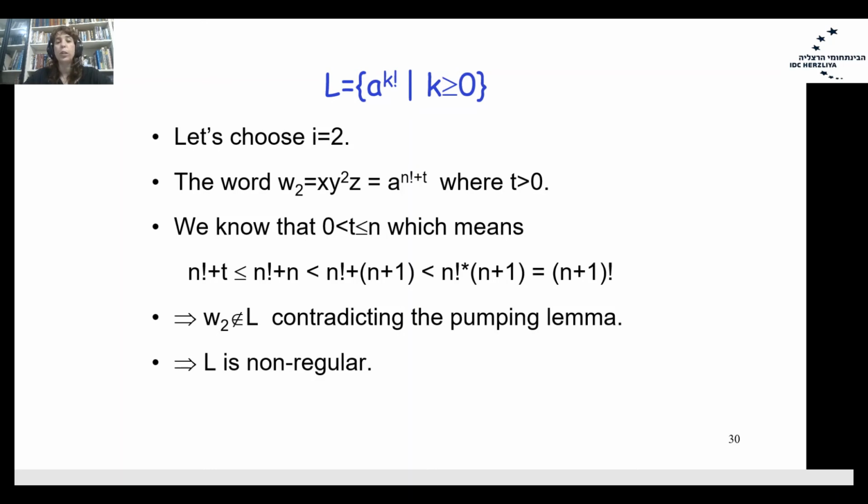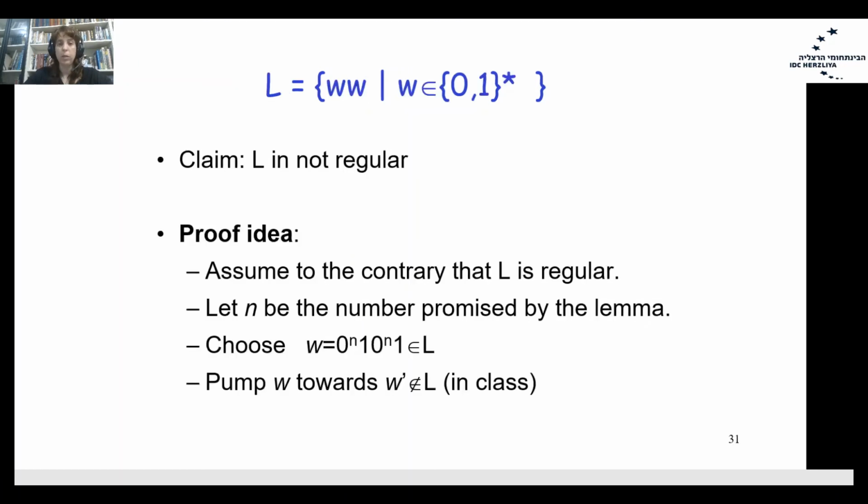Therefore, the word W2 has length less than n plus 1 factorial, so W2 does not belong to the language, which contradicts the third property of the lemma. Therefore, our assumption that L is regular is incorrect, and L is non-regular.